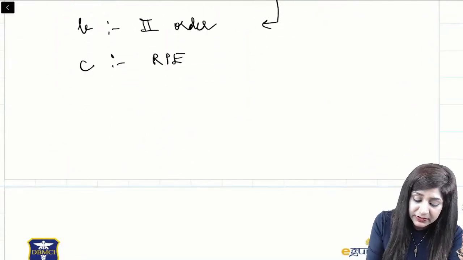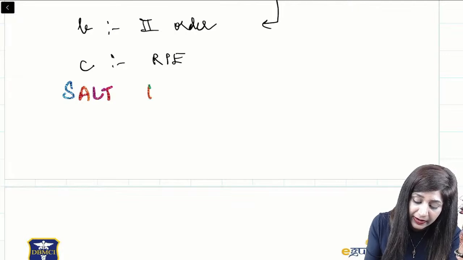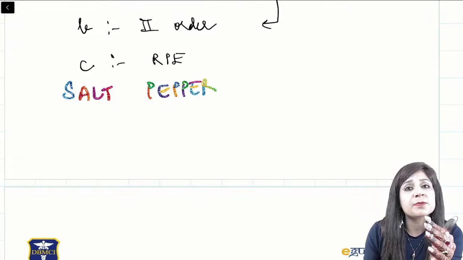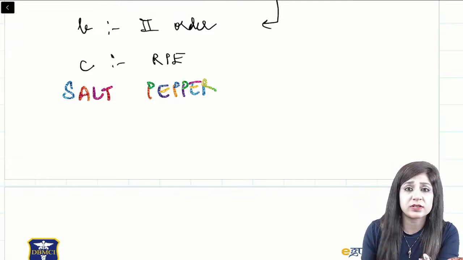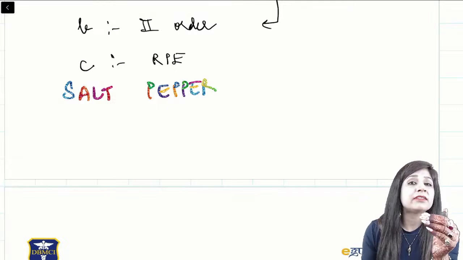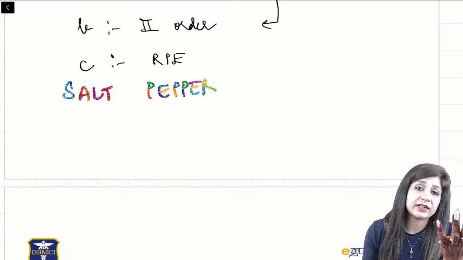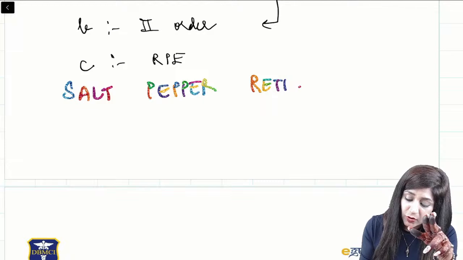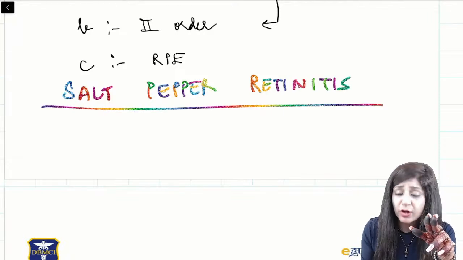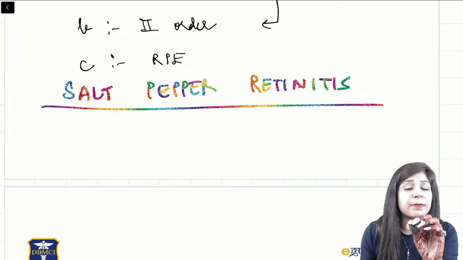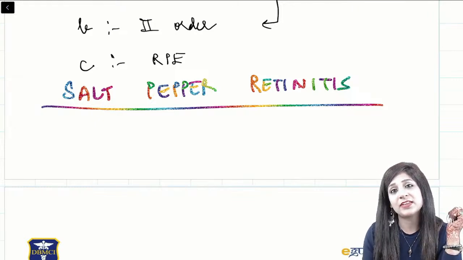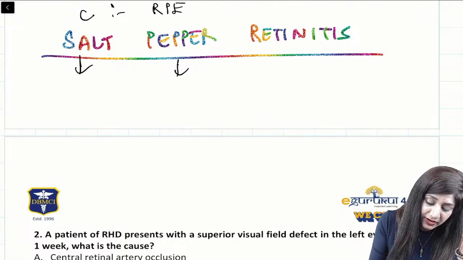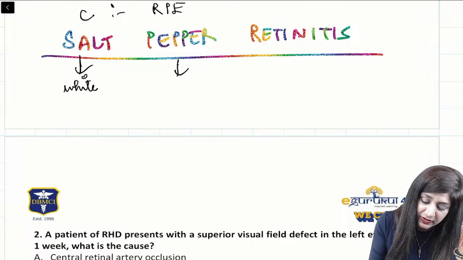Very commonly, we have one more thing called salt and pepper retinitis. Once you have made a diagnosis that it is retinitis pigmentosa, answering the question is not difficult. But the major limiting thing is that you should know whether it is retinitis pigmentosa or salt and pepper retinitis. So how can we find out this? Because very often the fundus of salt and pepper retinitis is the same as that of retinitis pigmentosa. So see, here we have salt and pepper, with both white as well as black flakes.